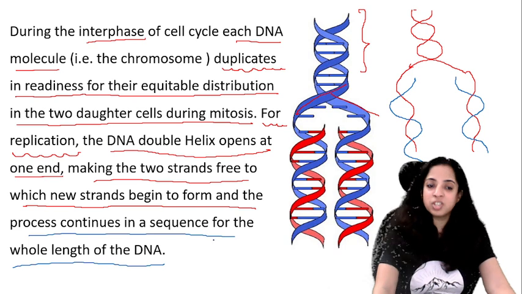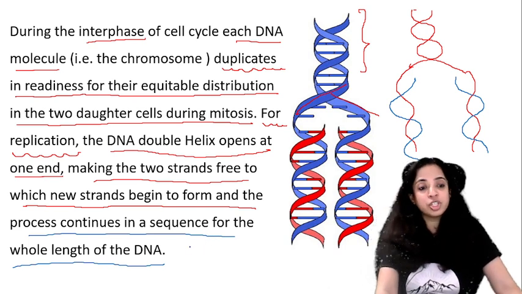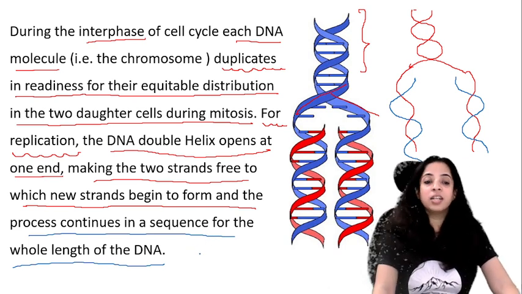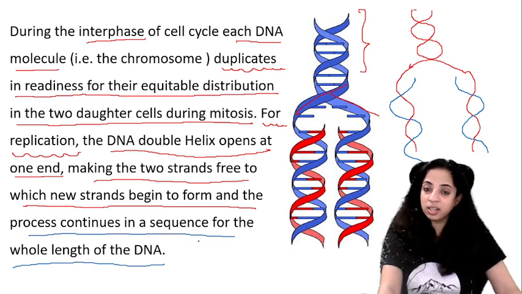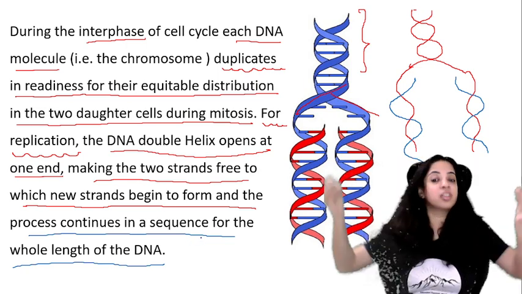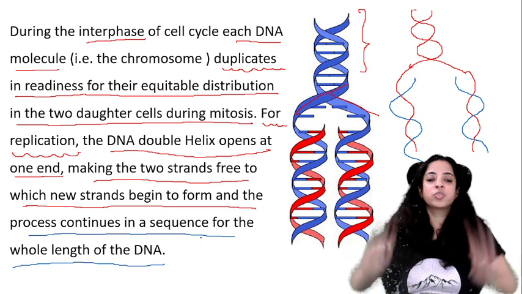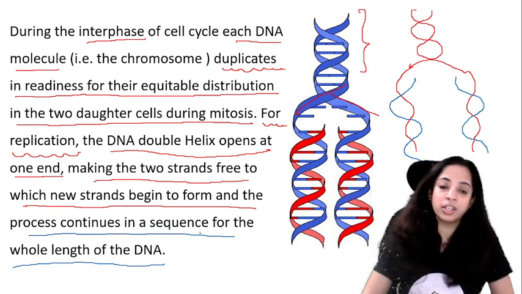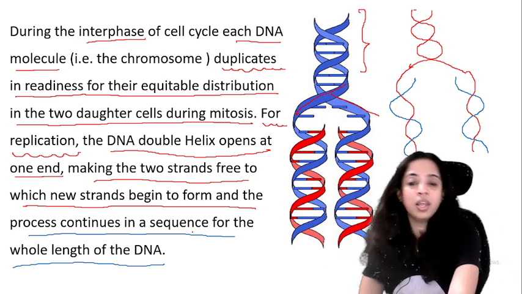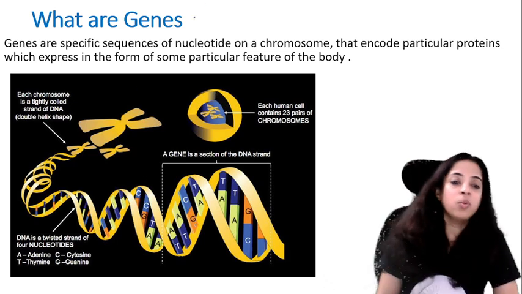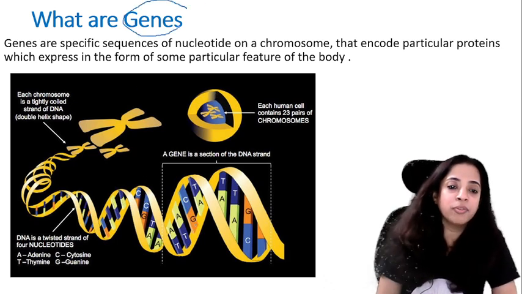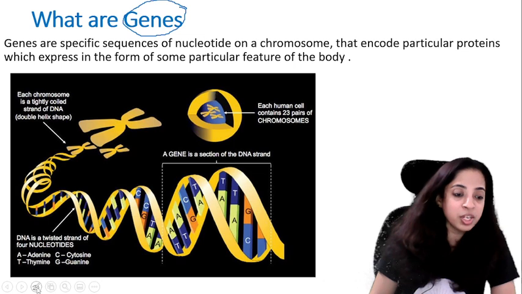DNA duplicates in readiness for the equitable distribution in the 2 daughter cells. The DNA double helix opens at one end in the replication so that the 2 ends are free, and new strands begin to form and the process continues in the sequence for the whole length of DNA. So then what are genes? Many students get confused here ki what are genes?